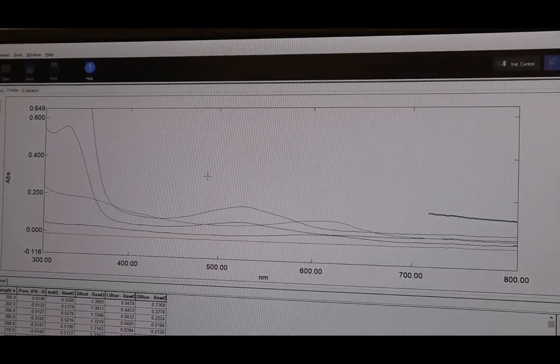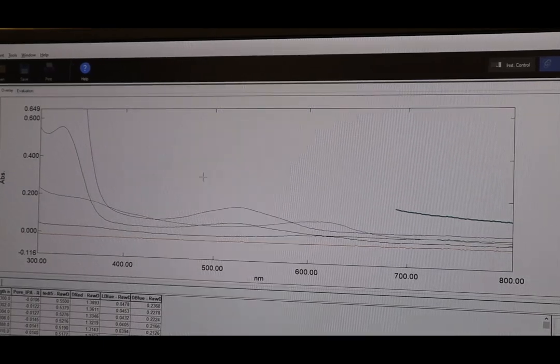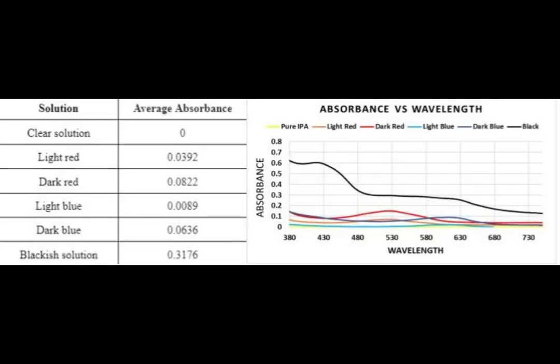So, after collecting all of our data, I compiled all of it into an Excel sheet and made a graph. As expected, our darker colors actually had much greater absorbance values than our lighter colors. Surprisingly, we actually saw the exact same trend as we did in our first experiment. Black had the highest absorbance value, followed by dark red, dark blue, light red, light blue, and then finally the clear IPA. In conclusion, both experiments were successful.